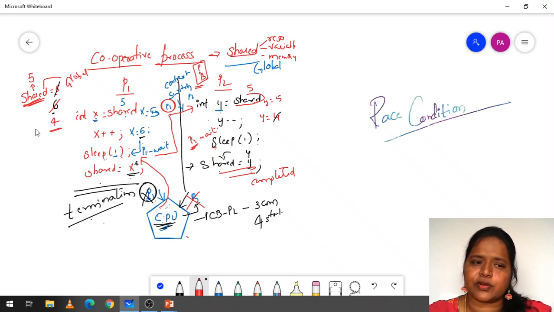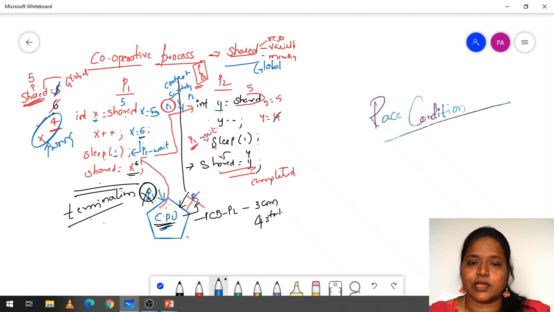Is answer 4 right or wrong? Answer 4 is wrong. Why? Because check out here. Initially the shared variable, we allocate the shared value of 5. Fine. Initially it is 5. When we increment, 5 incremented means we will have 6. Here when we have 6, that 6 has to be decremented actually. But here the 5 is going to be decremented, it is going to be 4, which is a wrong value.